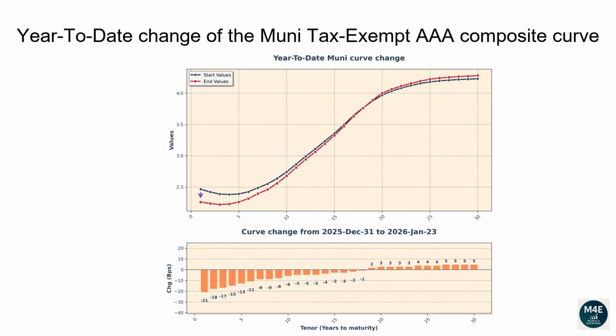The 1-year tenor changed -23 basis points. The 2-year tenor changed -20 basis points. The 5-year tenor changed -14 basis points. The 10-year tenor changed -7 basis points. The 20-year tenor changed 2 basis points. The 30-year tenor changed 5 basis points.